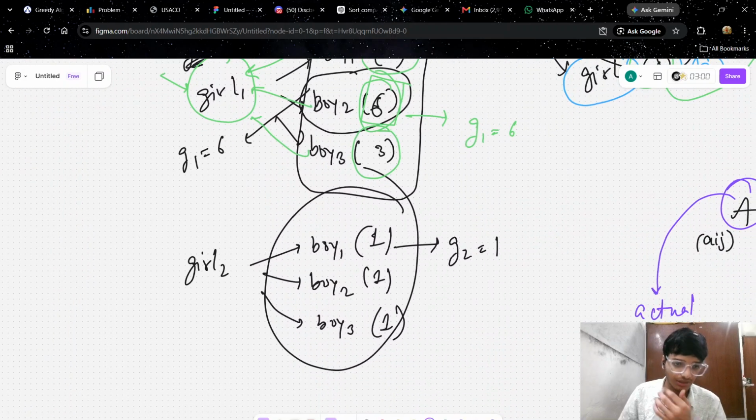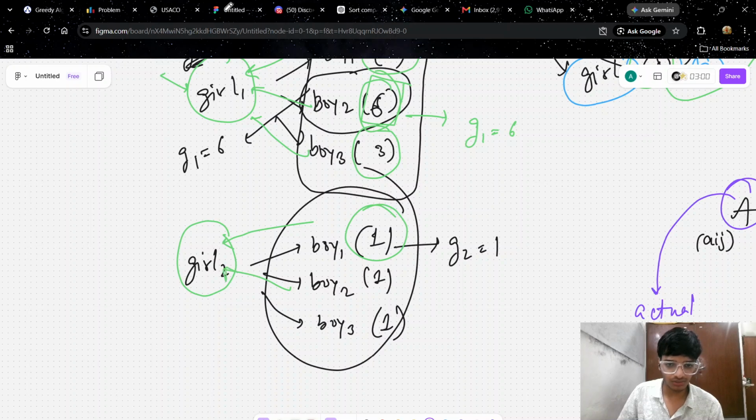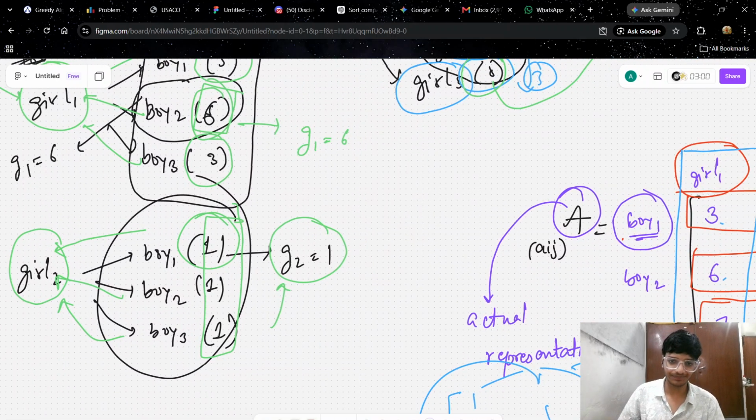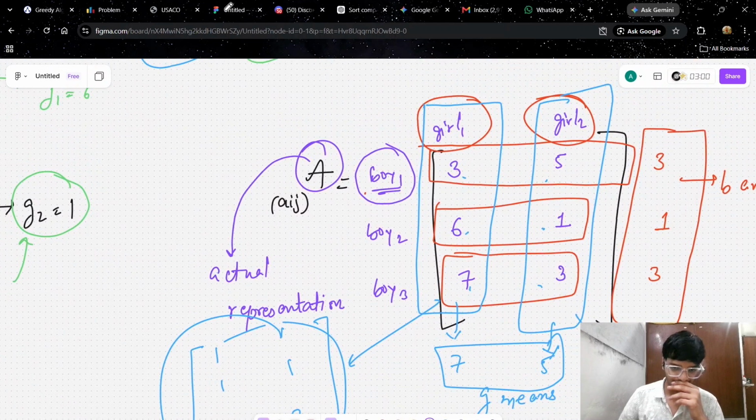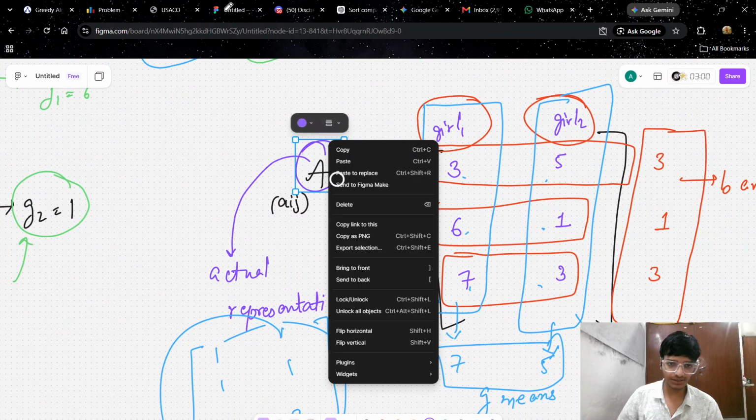Then we move to girl two. She got one sweet from boy one, one sweet from boy two, and one sweet from boy three. So the maximum that she got among all three boys is one. So G2 will be one. This is what the B array and the G array mean. And you may see something. Wait a second.